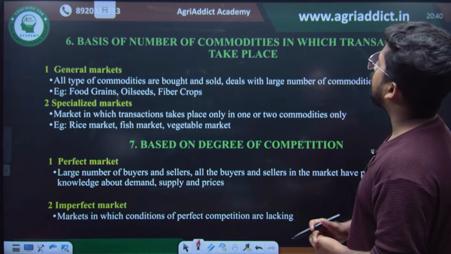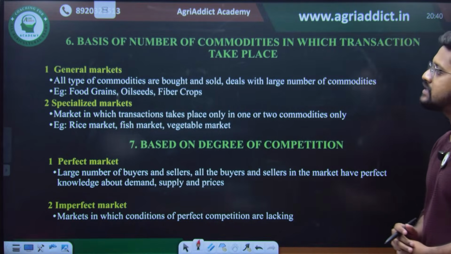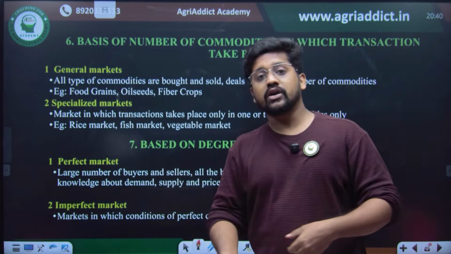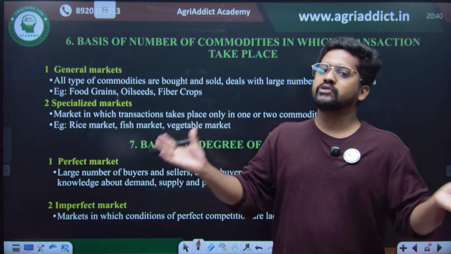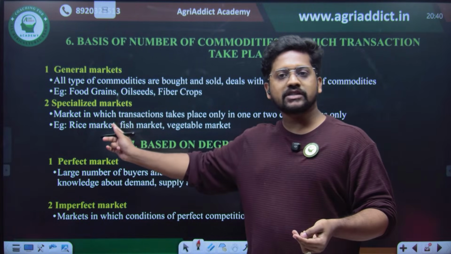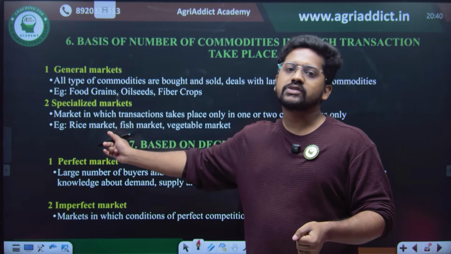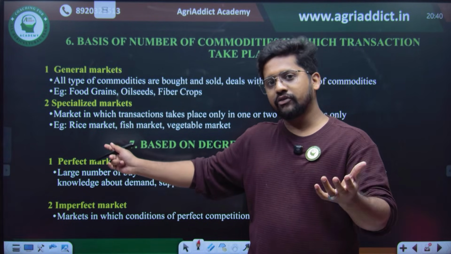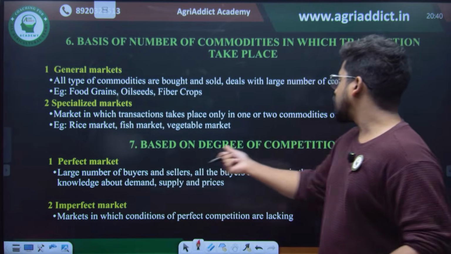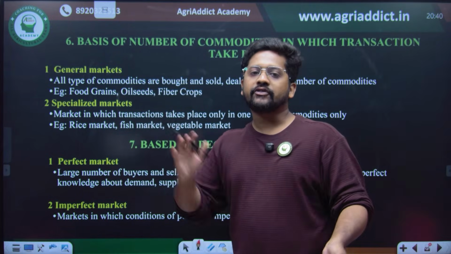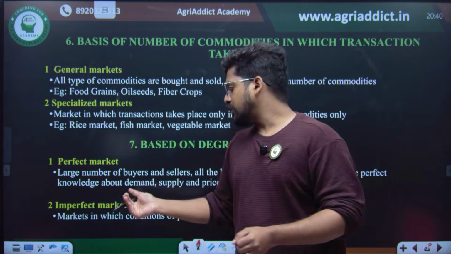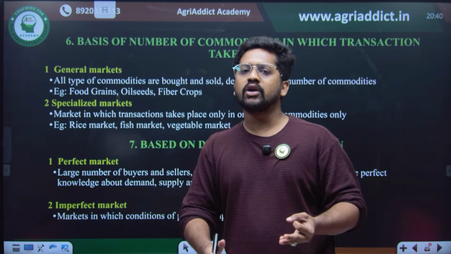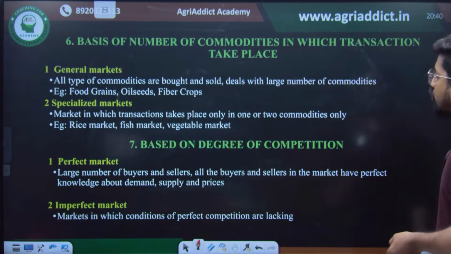Then based on the number of commodities in which the transaction takes place, there are general markets, as if you are going to a supermarket, where every type of product will be there. But there will also be specialized markets. You cannot purchase rice from a fish market, right? It is exclusively for fish. That is a specialized market. Based on the degree of competition, there can be perfect markets and imperfect markets. Imperfect markets include monopoly, duopoly, oligopoly, all those things I think you should always know.